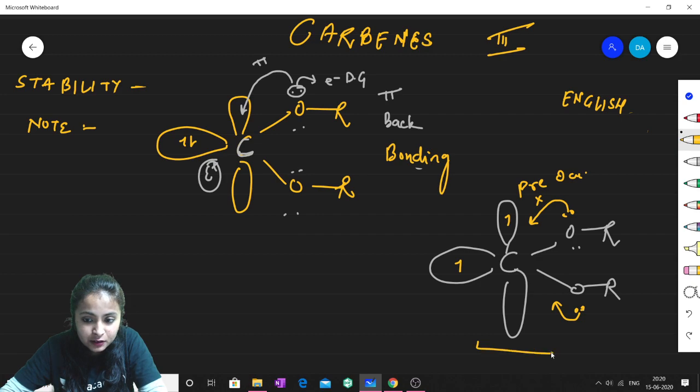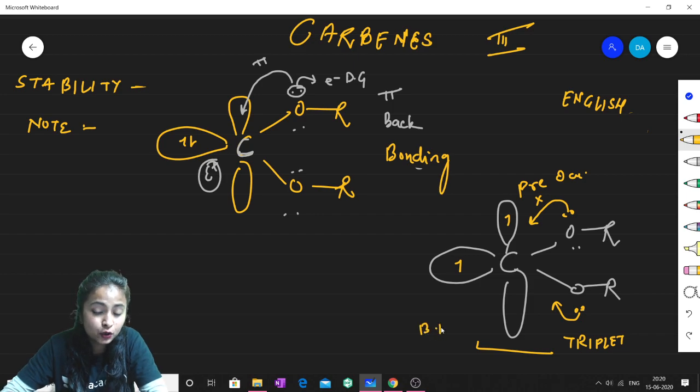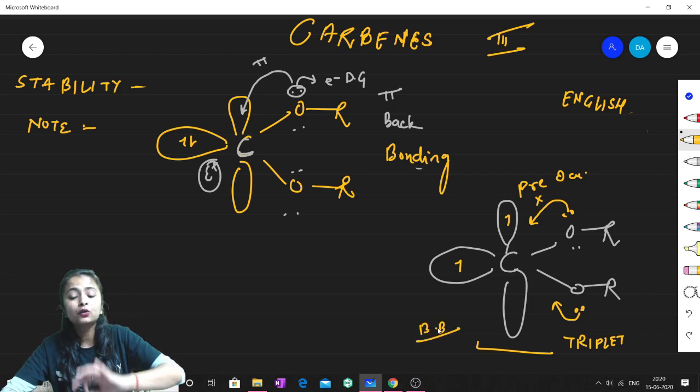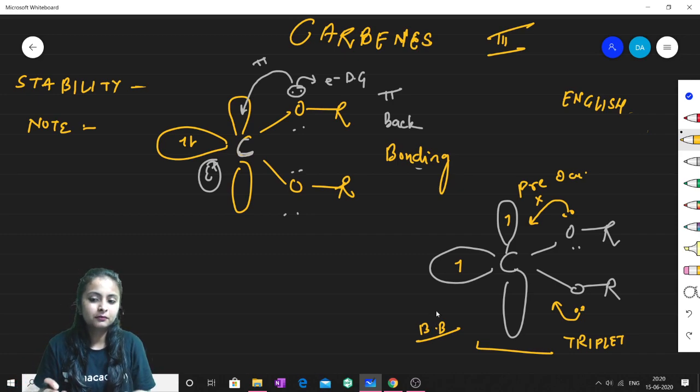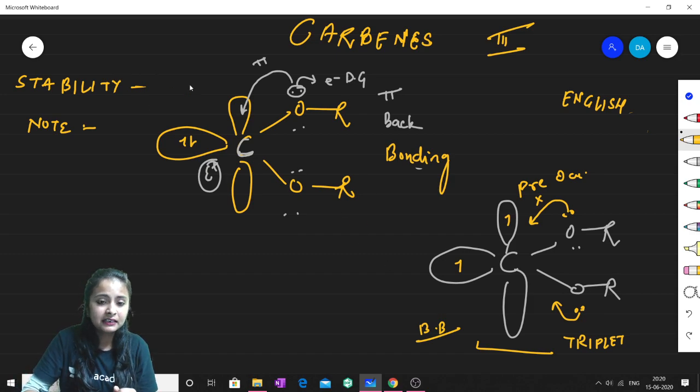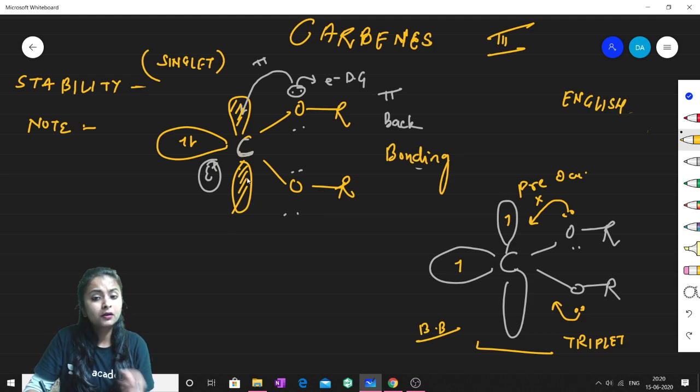So in this triplet carbene, there is no scope of back bonding. If there is a group which has lone pairs, and that lone pair can help that orbital in back bonding, it is not possible in triplet, whereas that is possible in singlet. Why? Because in singlet there is an orbital, and that orbital is very much empty and available for back donation.